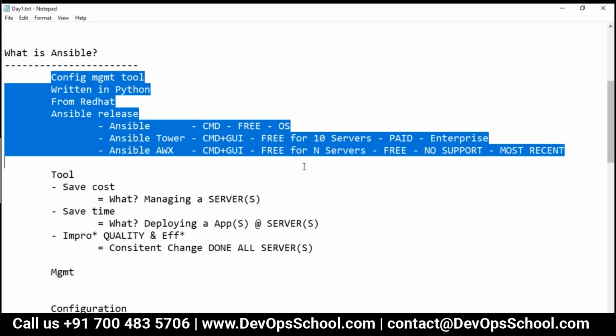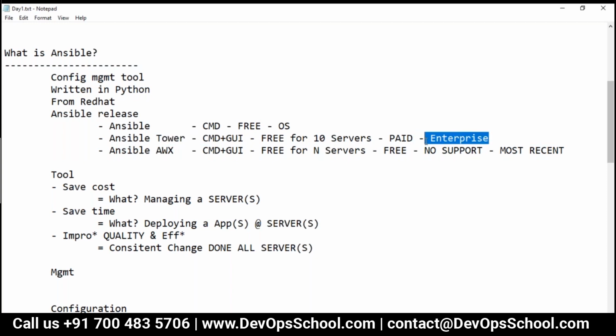So there is one question from Rupesh. Let me read this. He's asking, what happens if I have more than 10 servers and support is needed? Simple, sir. You have to buy a license. You have to go for Tower, the enterprise version, and buy a license. That's the simple solution.